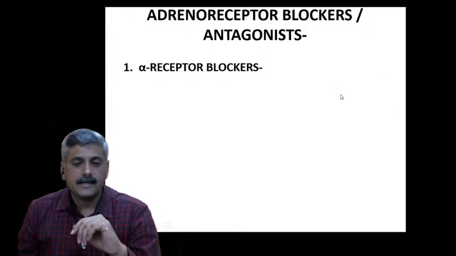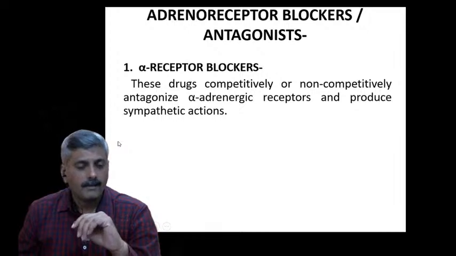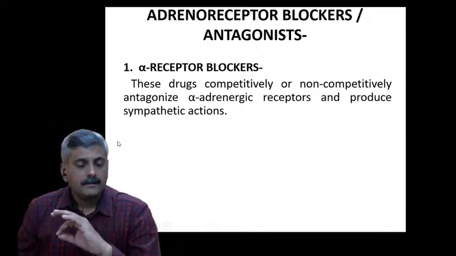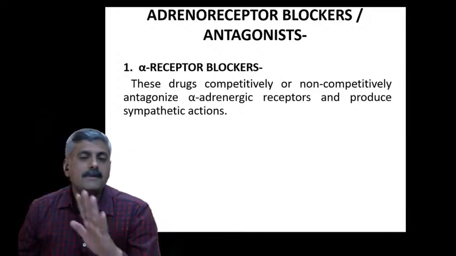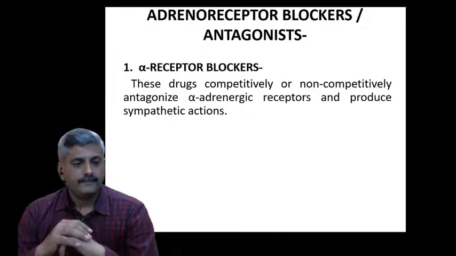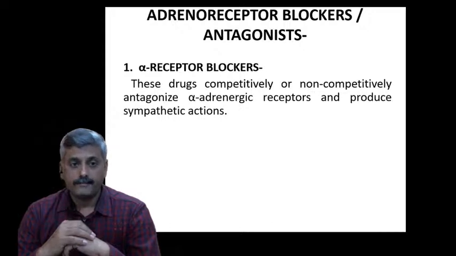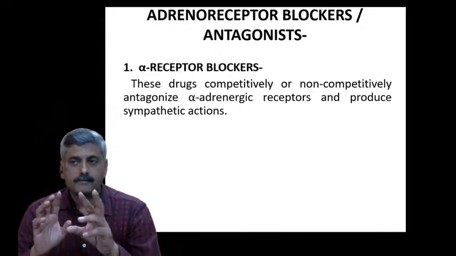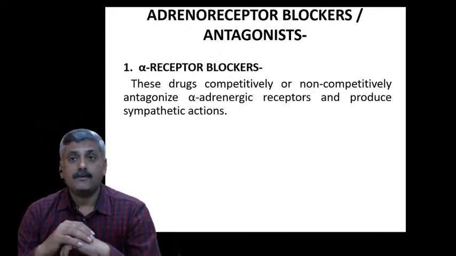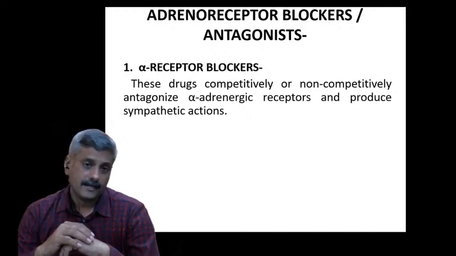So the first thing is the alpha receptor blocker. In alpha receptor blockers, the receptors are blocked by two mechanisms: one is called competitive and another is called non-competitive. This blocking is also called antagonism.